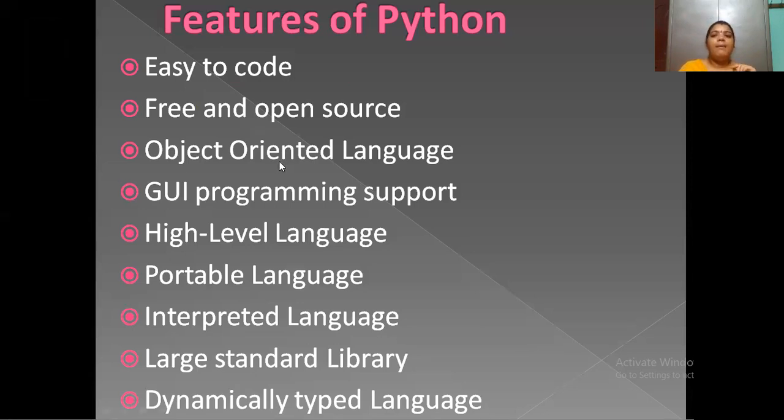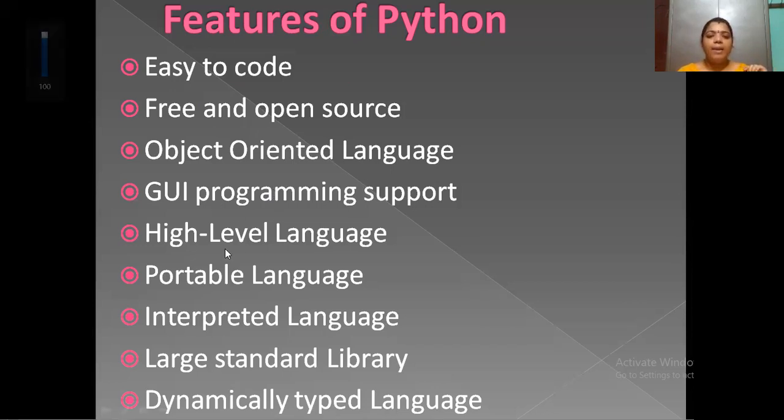For defining a program, we are using a class. Okay. Next, GUI programming support. All the graphical applications or gaming applications are created by using graphical user interface programming. So Python supports 3D programming, graphical programming.